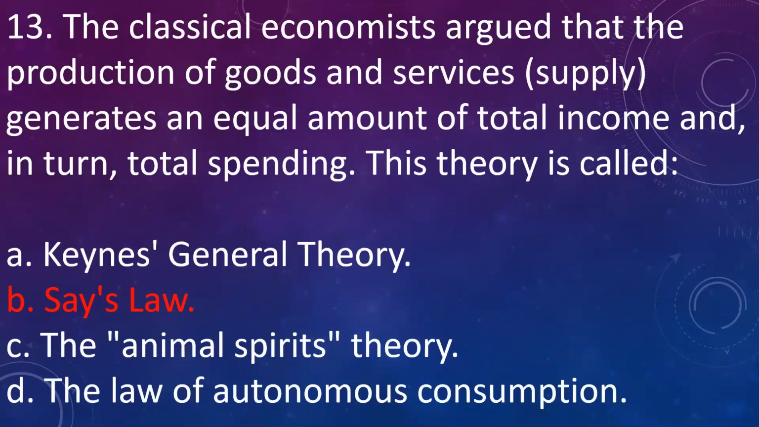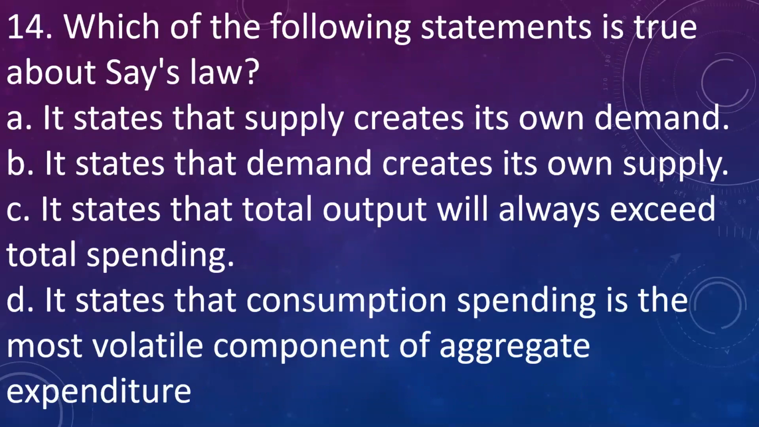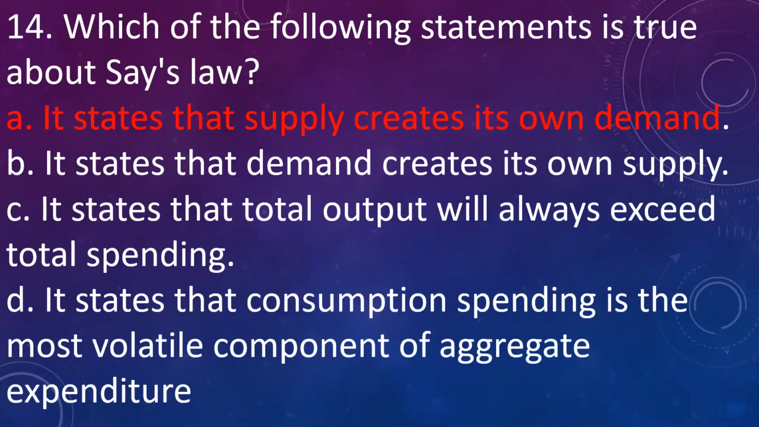Say's law states the condition where supply generates equal amount of total income, that is total spending. Our next question is, which of the following statements is true about Say's law? A. It states that supply creates its own demand. B. It states that demand creates its own supply. C. It states that total output will always exceed total spending. D. It states that consumption spending is the most volatile component of aggregate expenditure. Answer is A. Say's law states that supply creates its own demand.